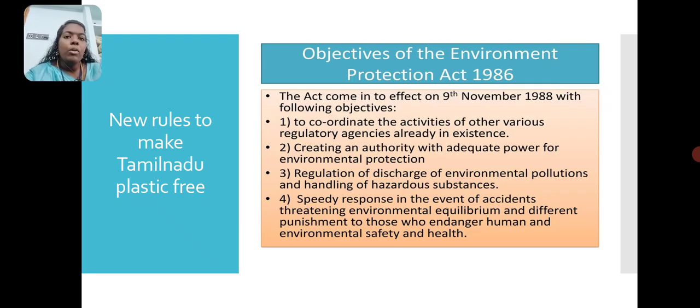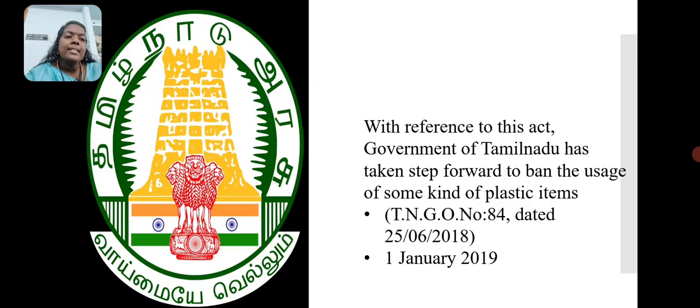As we know, the government of India is taking various initiatives to eradicate plastic to protect the environment. In this, they took an amendment and gave provisions to the Environmental Protection Act 1988, which came into force from 9th November 1988. With reference to this act, the Tamil Nadu government has taken a step forward to ban the usage of some kinds of plastic items, mainly one-time use and throwaway plastics, from 1st January 2019.